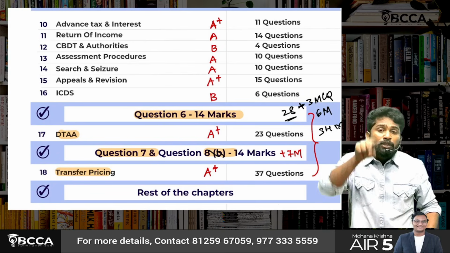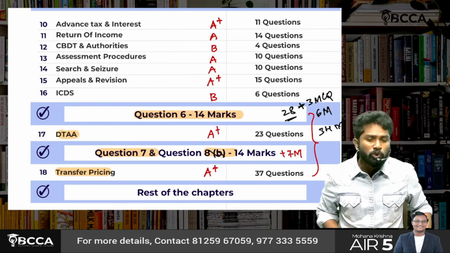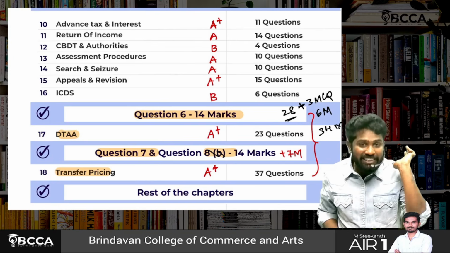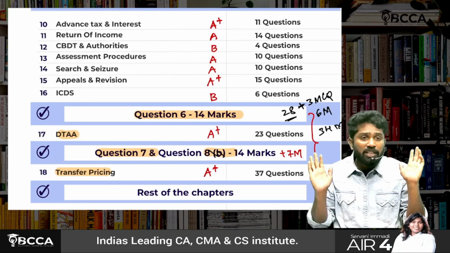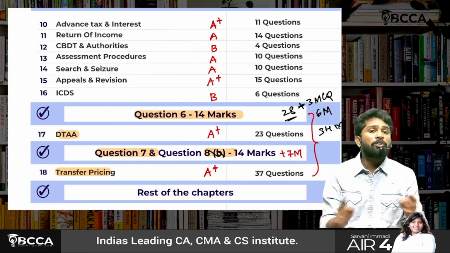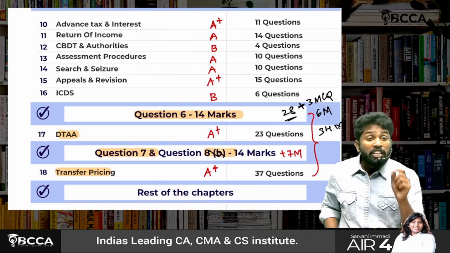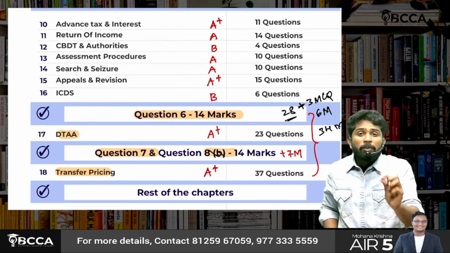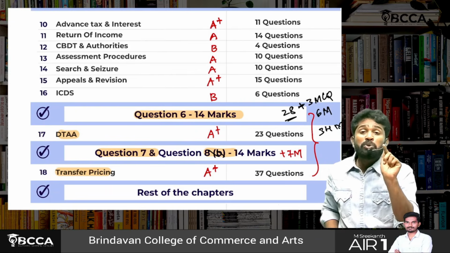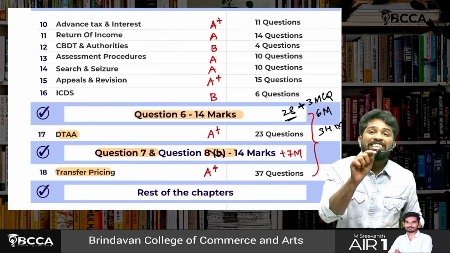But when it comes to the arm's length price calculation questions, you are just reading theory and following one or two marathons, maybe a class you are listening to and doing. That cannot give you the marks in transfer pricing. Each question you should experience, because the concept explanation is very little. You should experience it. The same applies even to DTAA.